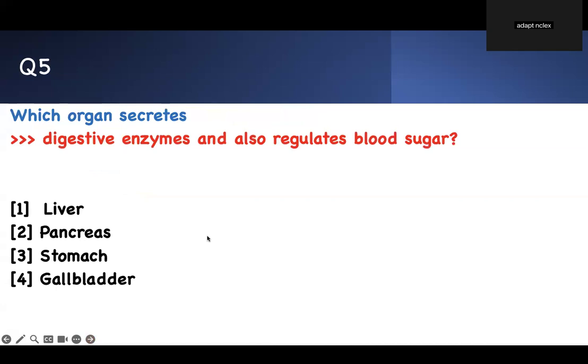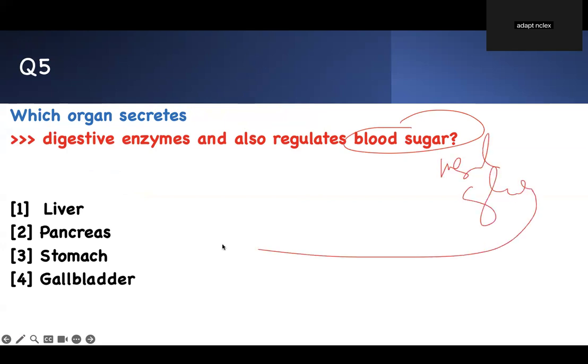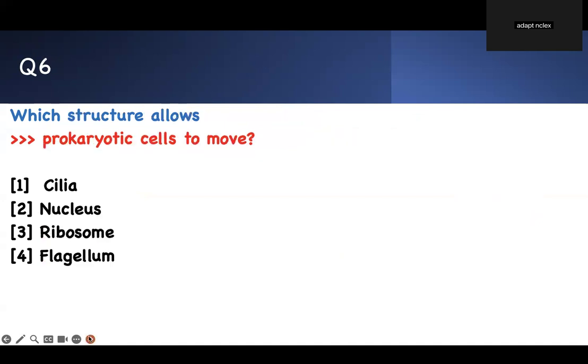Which organ secretes digestive enzymes and also regulates blood glucose? You know what they're talking about. What regulates blood glucose is insulin and glucagon. Which organ makes them? Your pancreas. The liver and gallbladder are responsible for your bile production. Stomach is just digestion. Therefore, pancreas is your boy.